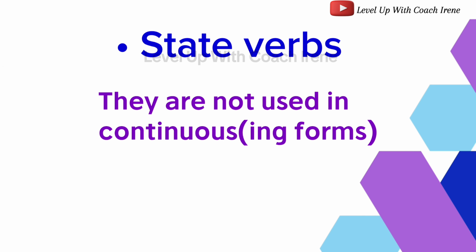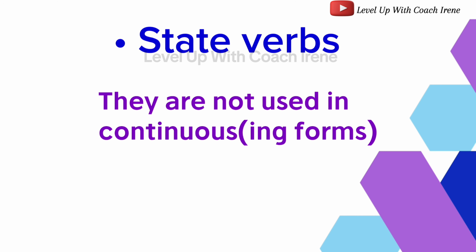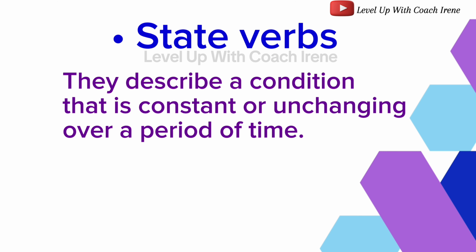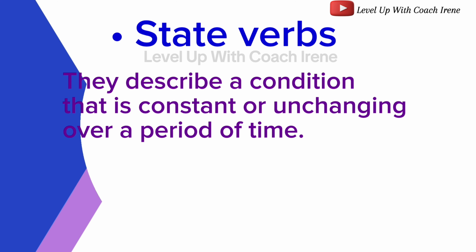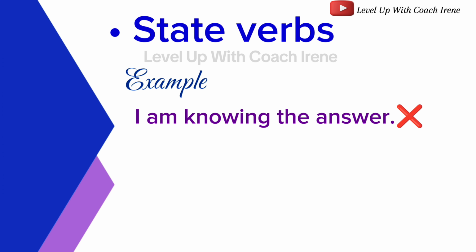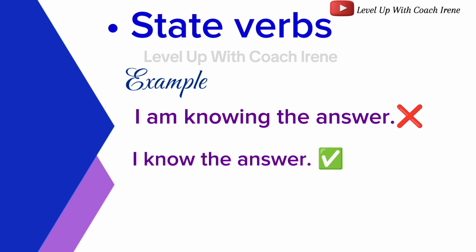State verbs are generally not used in continuous or progressive tenses because they describe a condition that is constant or unchanging over a period of time. For example, I am knowing the answer. This statement is incorrect. It should be, I know the answer. The initial sentence is wrong in view of the fact that you cannot use a continuous form for a state verb. By that, I mean the ing form.